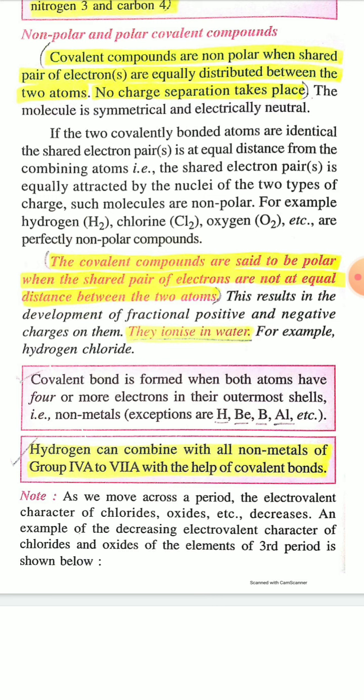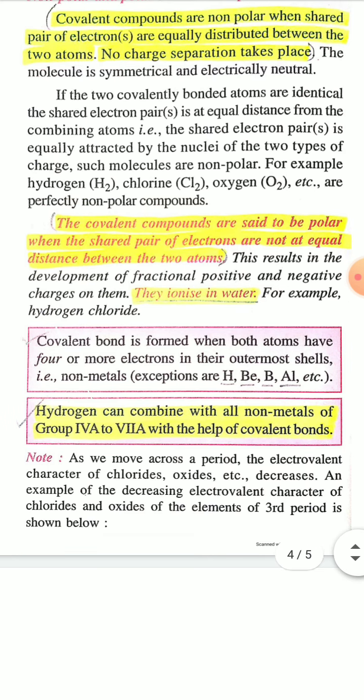But covalent compounds are said to be polar when the shared pair of electrons are not at equal distance between the two atoms. Polar covalent compounds are formed when the atoms forming the covalent bond are different, when the non-metals forming the covalent bond are different.